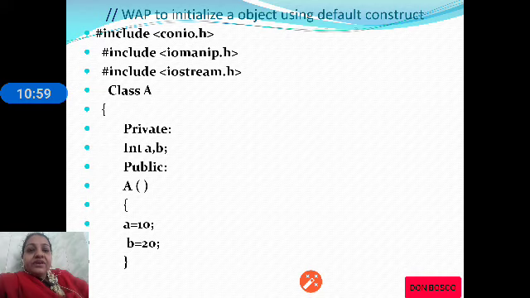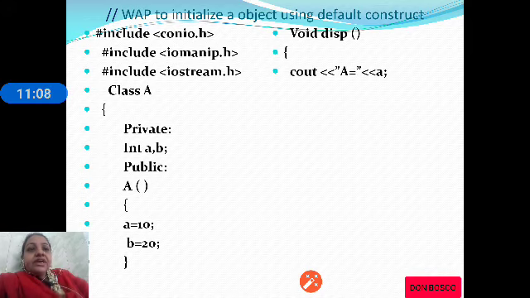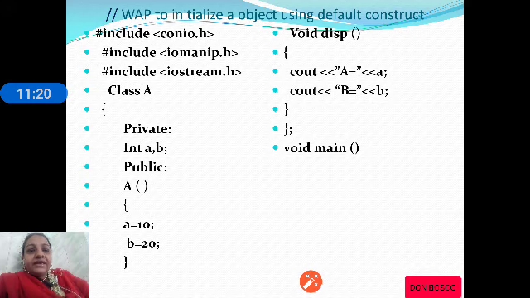So whenever we create an object of class a, a will become 10 and b will become 20. Here we have the disp function which will print the values of a and b, that is 10 and 20.